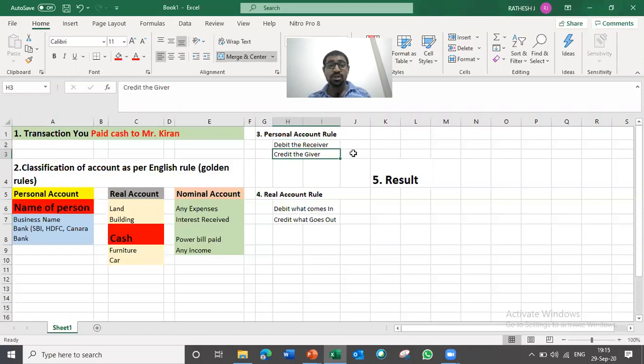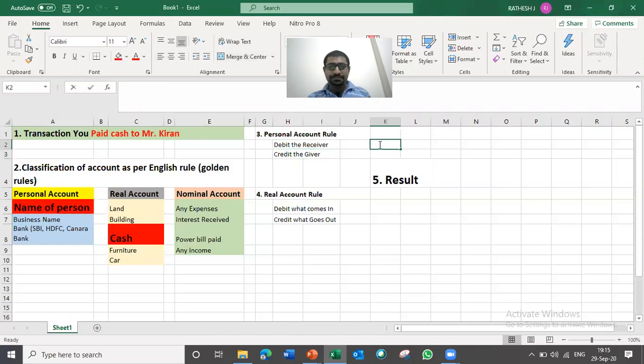So who is receiver? Who is receiving the money? The actual transaction is paid cash to Kiran. Who is receiving the money? Kiran is receiving the money. Debit the receiver, credit the giver. So as per this rule, debit the receiver. Who is receiving the money? Kiran is receiving the money.